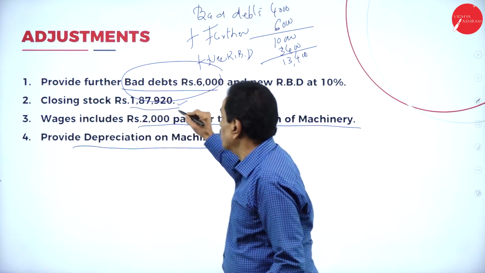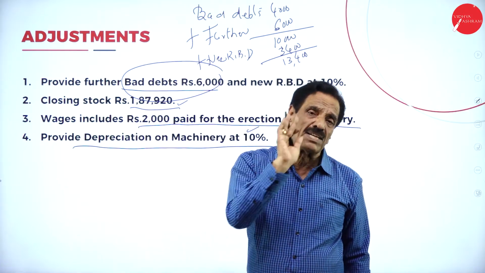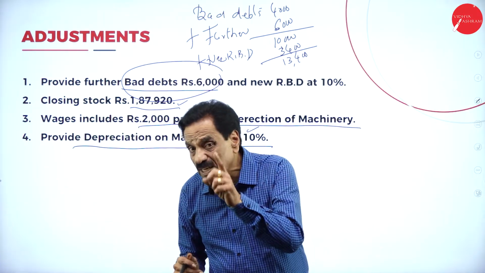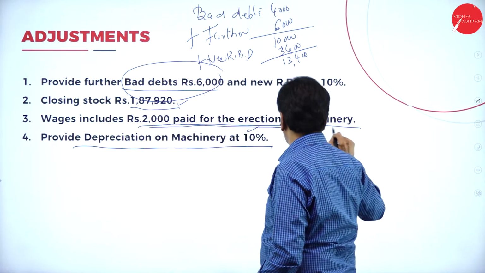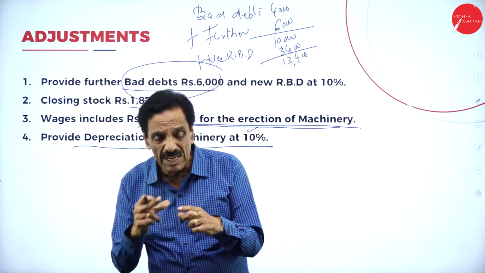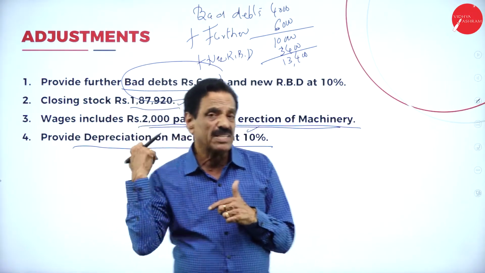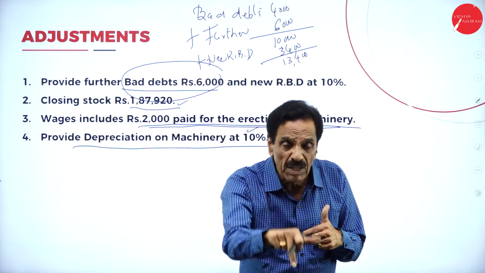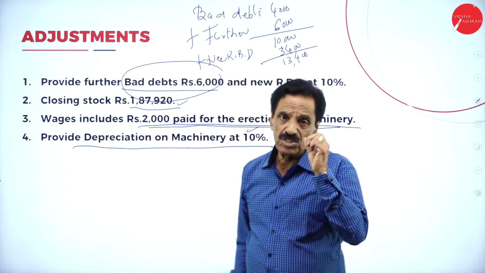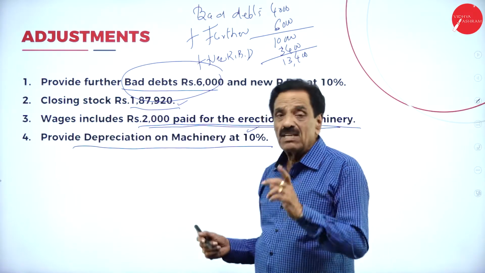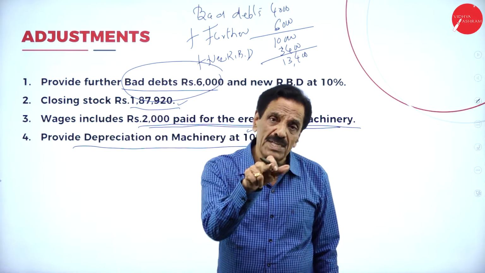Then closing stock, where will it come? Trading account credit side, and asset side of the balance sheet. Wages include 2,000 paid for the erection of machinery. This erection wage is a capital expenditure: deduct it from wages, add it to machinery, then you have to calculate the depreciation. First, it should be deducted from wages. Then, in the balance sheet, it should be added to machinery. Then only depreciation should be calculated.